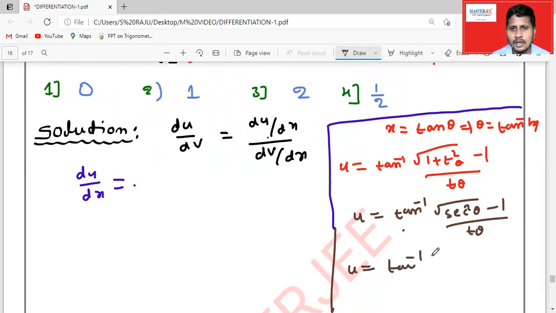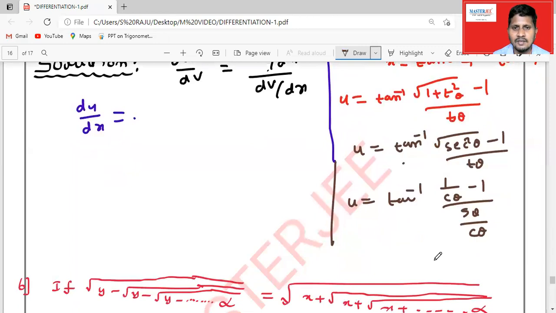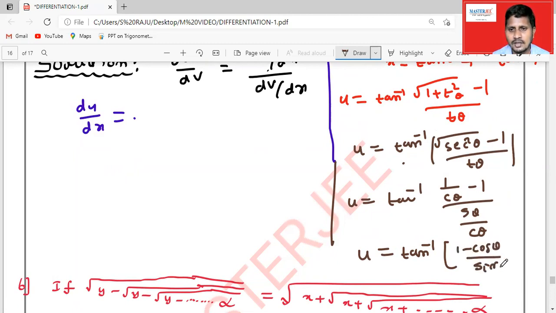Tan square plus 1 becomes secant square, and root over secant square is secant theta. Secant theta can be written as 1 by cos theta, minus 1, by sin theta by cos theta. Then finally, u is equal to tan inverse of, taking LCM in numerator and denominator, cos theta gets cancelled. So we get 1 minus cos theta by sin theta.